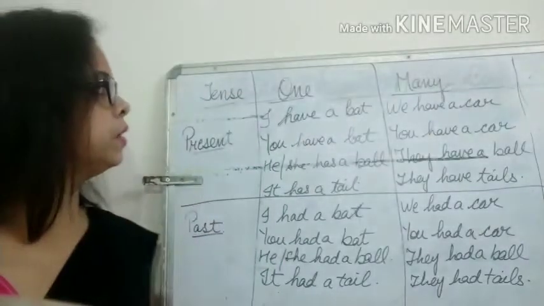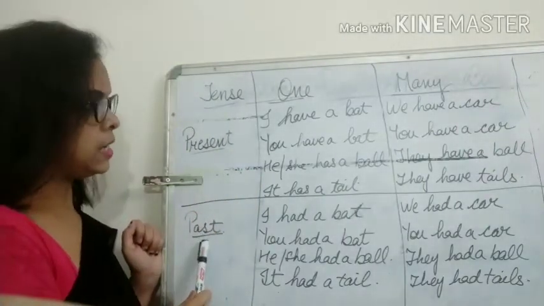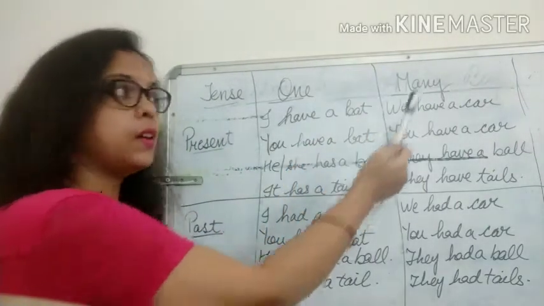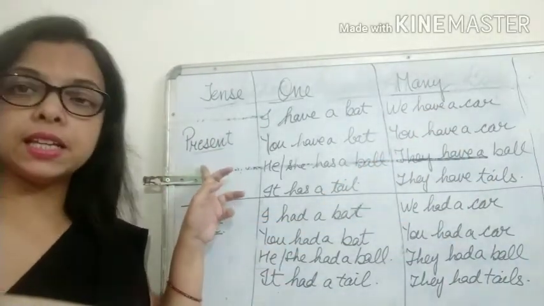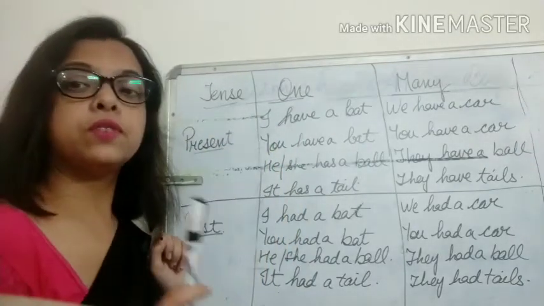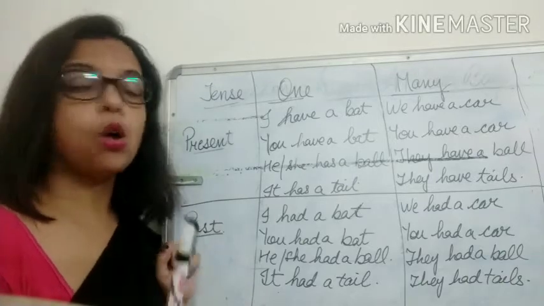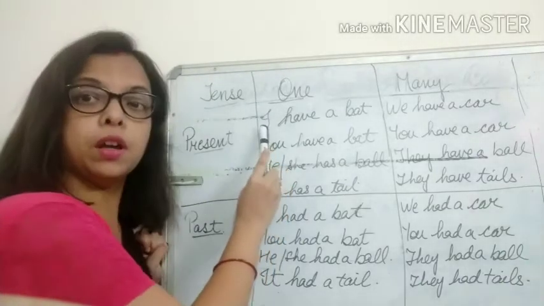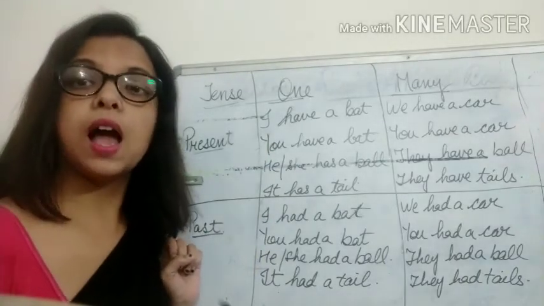Now see children, we are talking about present tense, past tense, okay. One, that is singular, and many, that is plural. Present tense singular: I already told you that with I, in present tense, we use have. Although I means singular, you will not use has, you will use have.